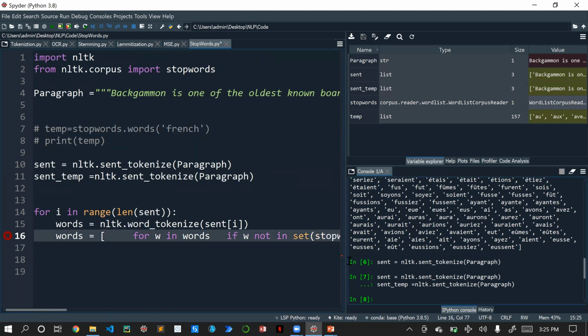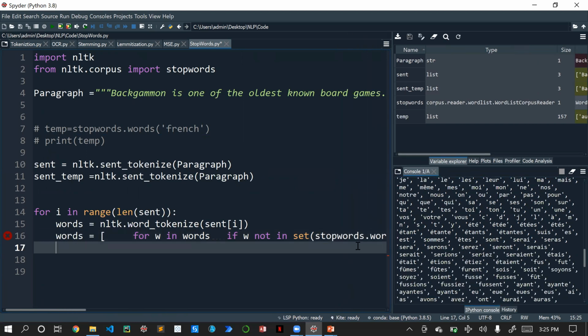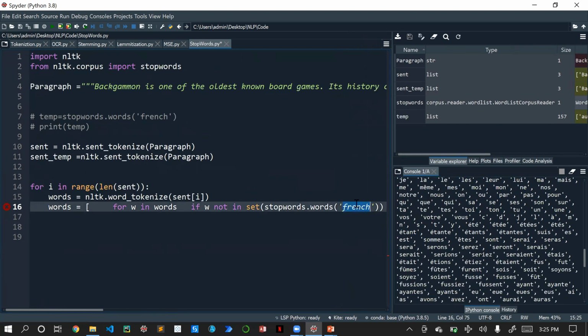So now we need to change this French to English.